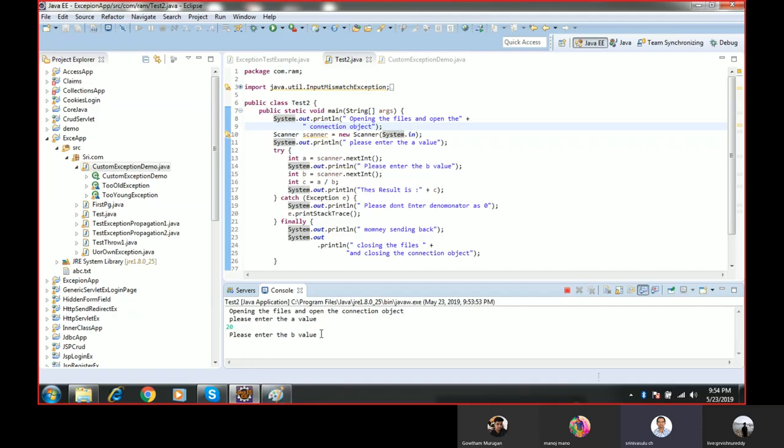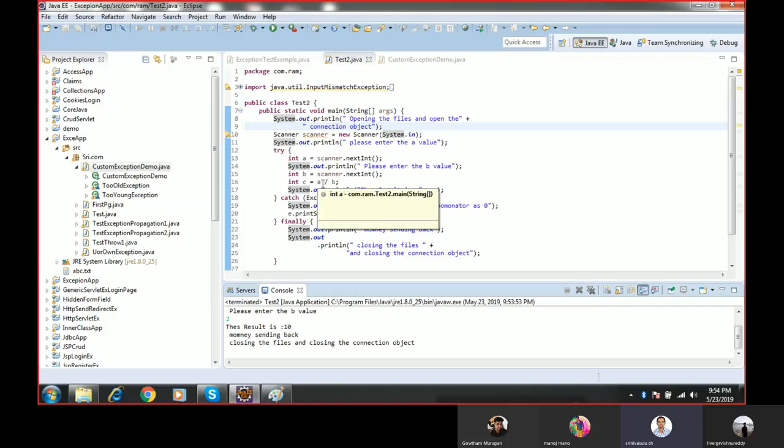It is asking to enter the B value. For the B value I am passing 2, and then enter. Now the B value is 2. So now C equals A by B. The A value is 20, the B value is 2. Now C is 10. So the result is 10.